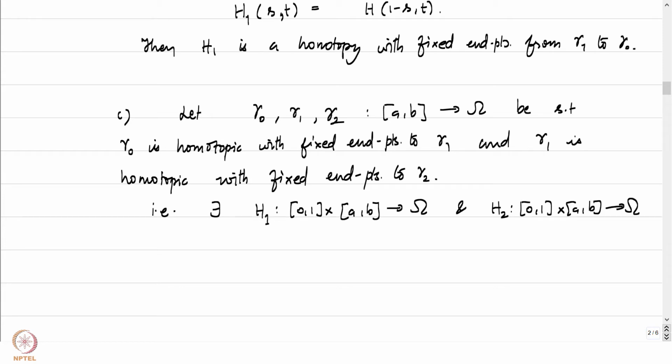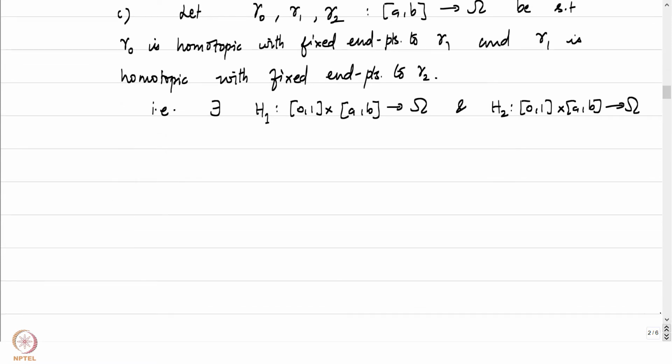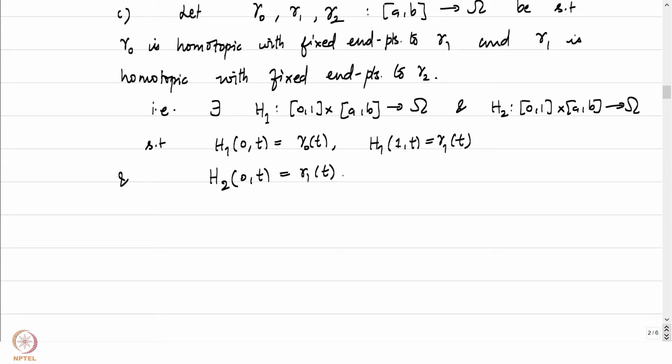There are two such maps capturing the homotopies between gamma 0 and gamma 1, and gamma 1 and gamma 2 respectively, such that H1 of (0, t) is equal to gamma 0 of t, H1 of (1, t) is equal to gamma 1 of t, and H2 of (0, t) is equal to gamma 1 of t, H2 of (1, t) is equal to gamma 2 of t.